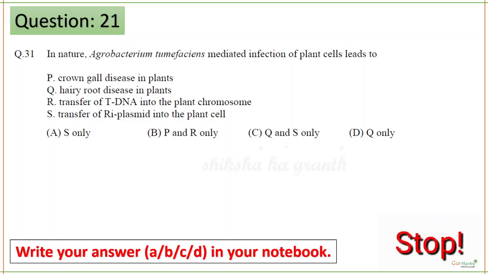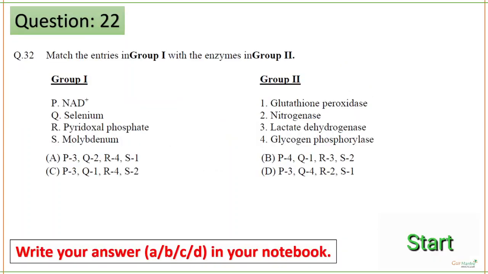Okay, so Agrobacterium tumefaciens mediated infection of plant cell leads to crown gall disease, correct? And the next option which is correct is transfer of T-DNA into the plant chromosome. T and R are correct. Next question.